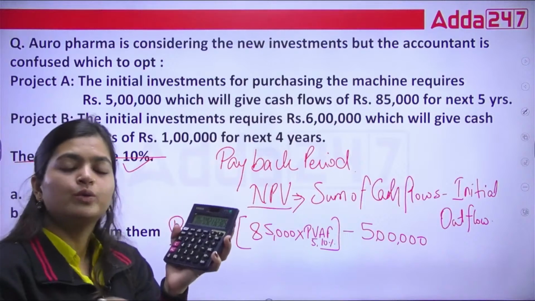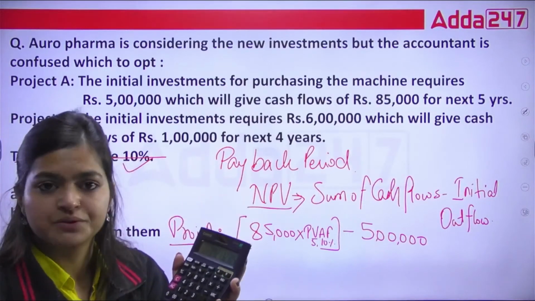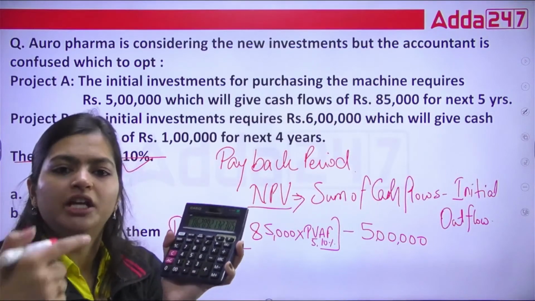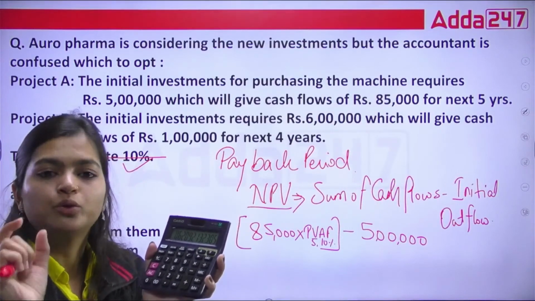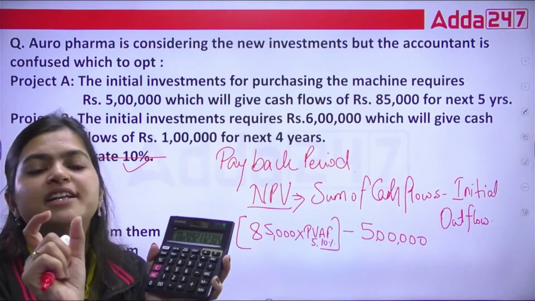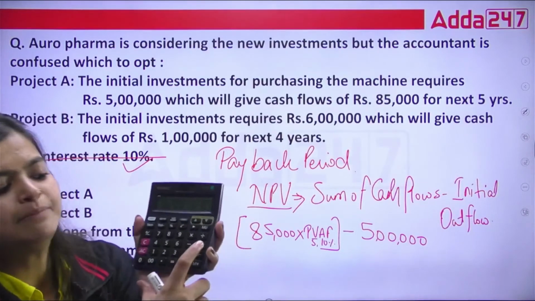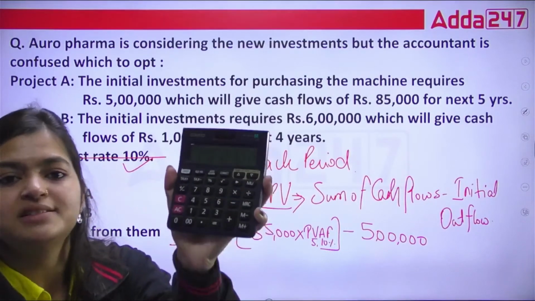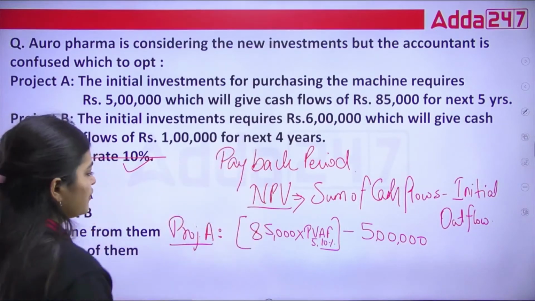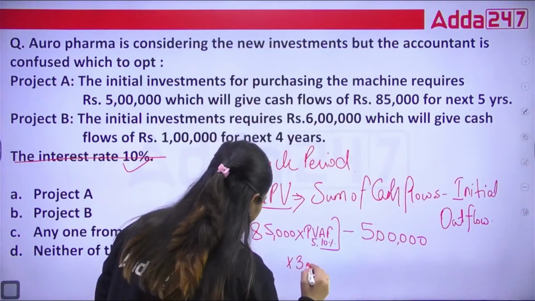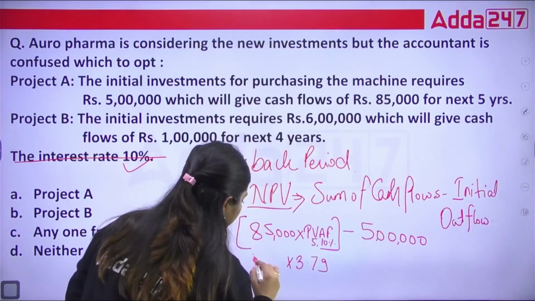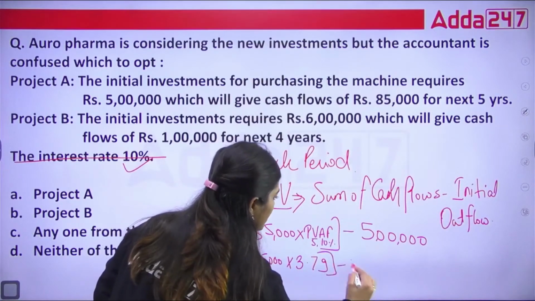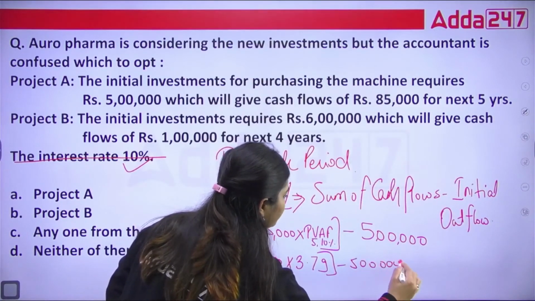So we need to calculate it for 5 years. After that, to get the total present value annuity factor, we press MRC only once. So with this, we are getting 3.79.